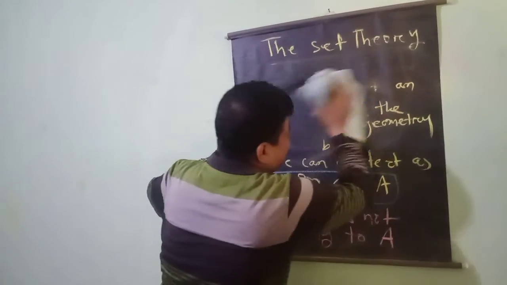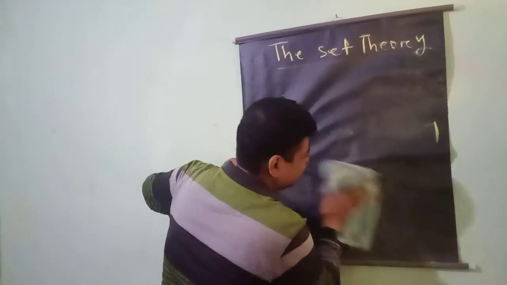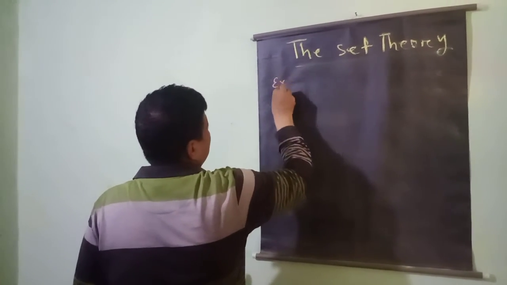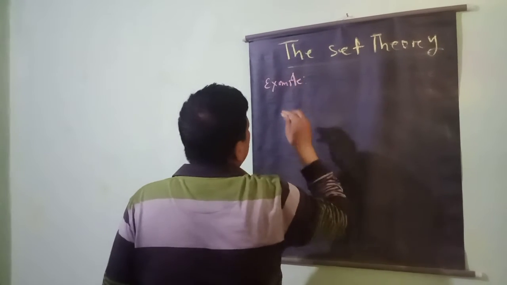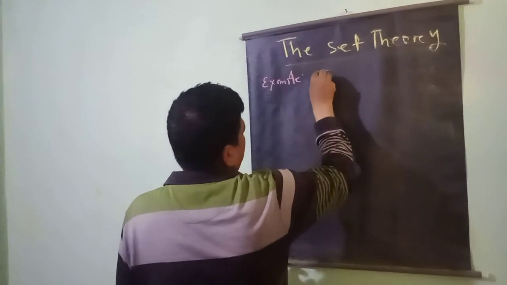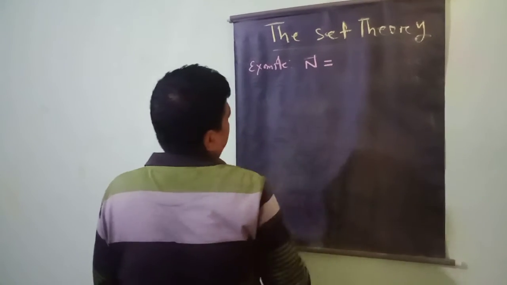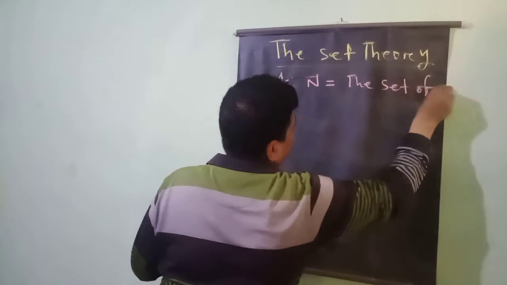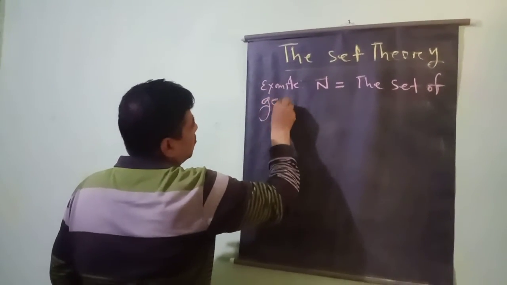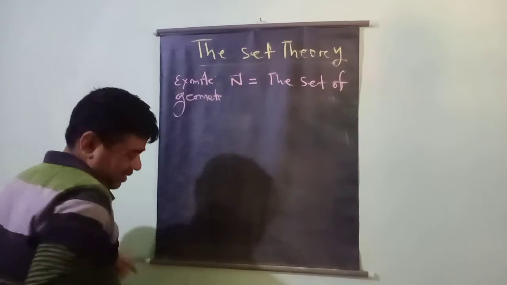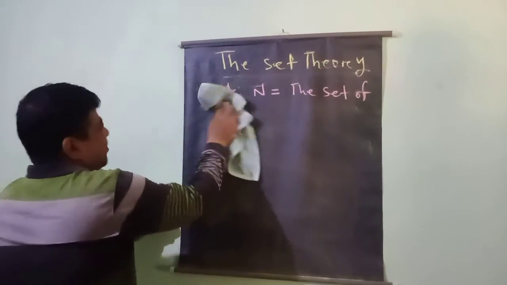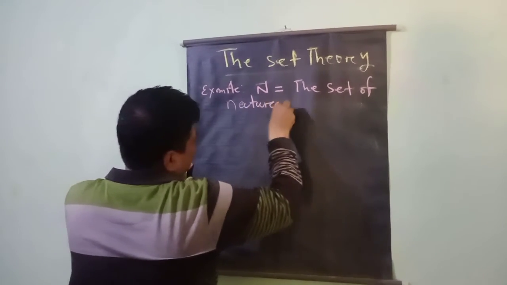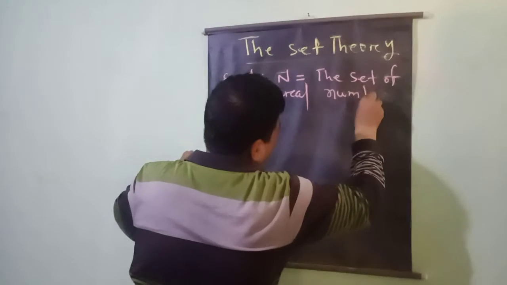Okay, next, similarly, suppose I take another example. You know, all of you, N is the set of natural numbers.